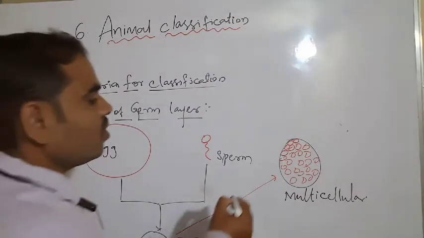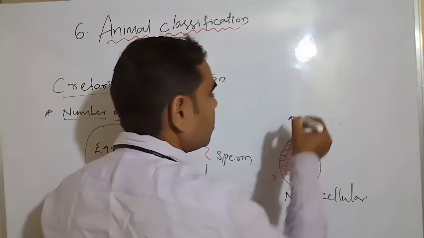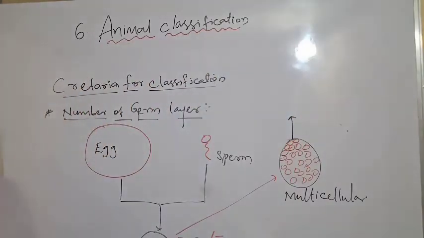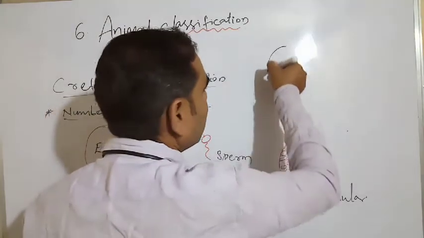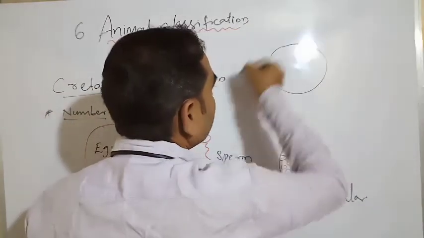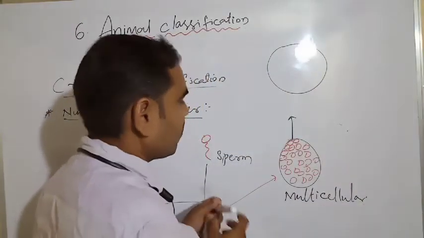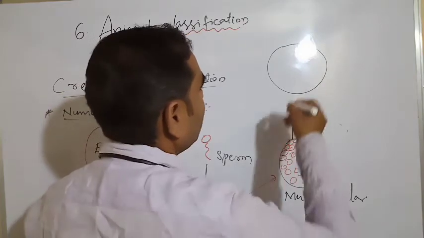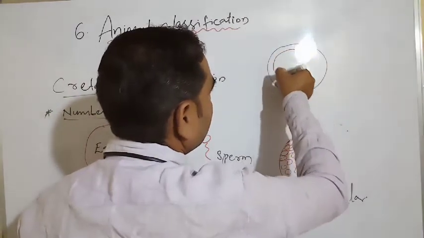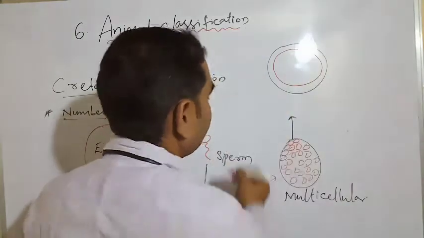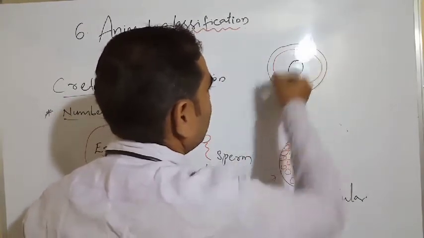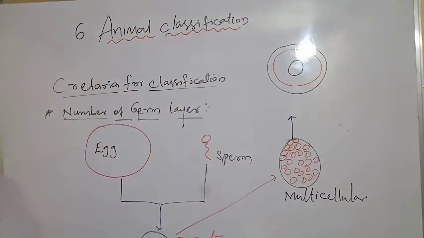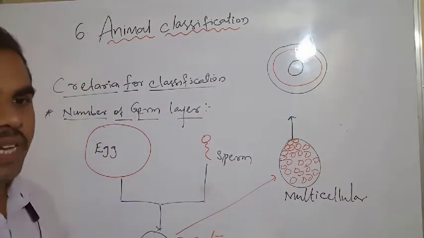Now see this one, it converts into layers. We draw this layer. There are 3 layers.